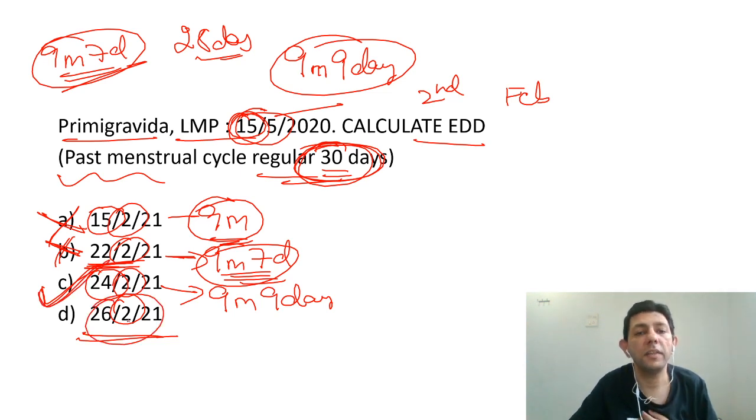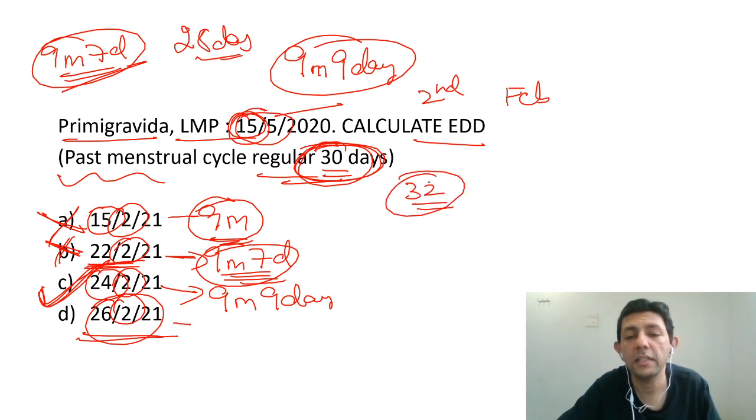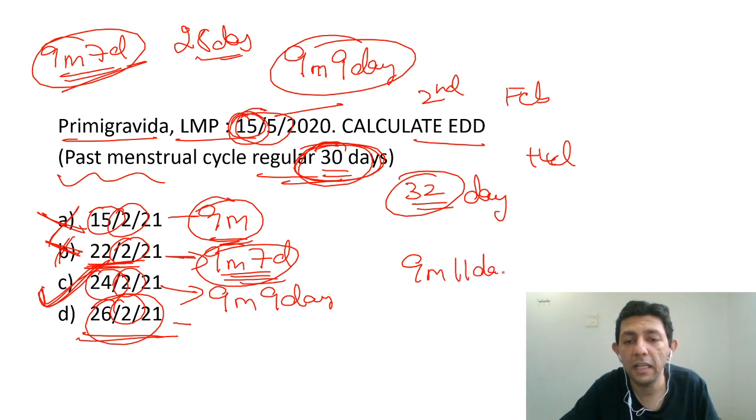26 is, we are adding almost 11 days. That would have been when the cycle would have been further more, if it had been a 32-day cycle. So whenever they tell you a 32-day cycle, 32 is 4 days more. So instead of 9 months 7 days, we will add 9 months and 11 days.